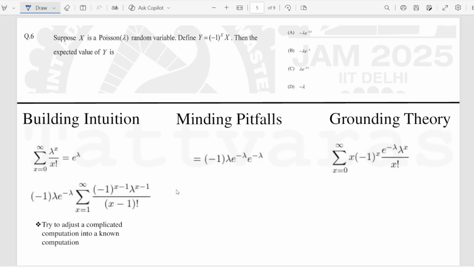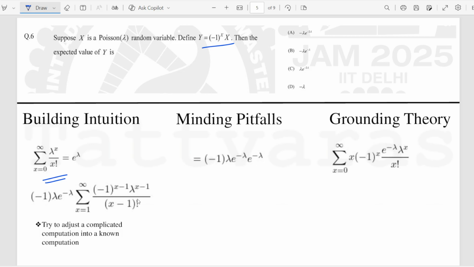And this is why I really like this sum. It seems slightly complicated, but to solve it, you just need to pay attention to the aspects of the computation of Poisson expectation. You don't need much actually. It's a little smart work that we have to do. I really like these kind of sums.